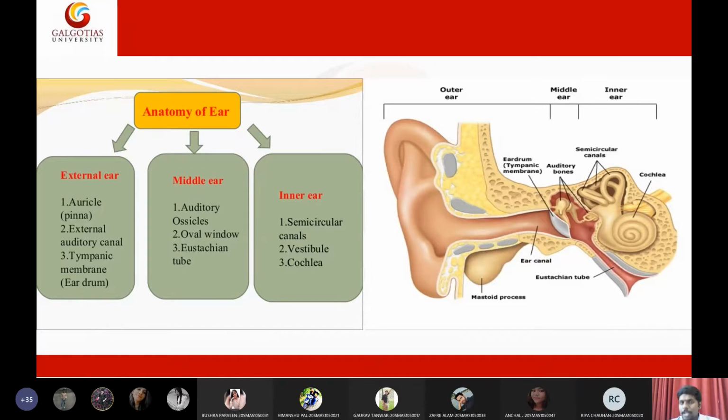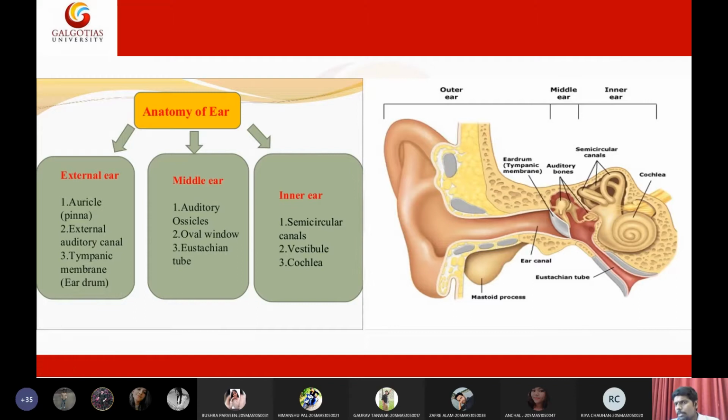The external ear is also composed of many hair follicles, and the purpose of these hair follicles is to prevent dust from entering the tympanic membrane. Even though the hair follicles try to stop the dust, some dust will still enter the ear, and that dust will be cleared by this waxy substance.